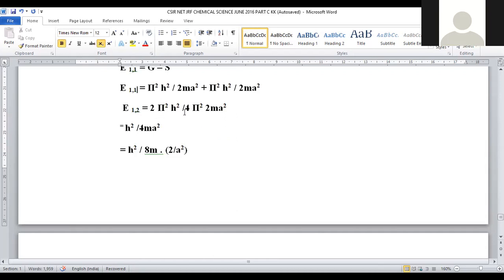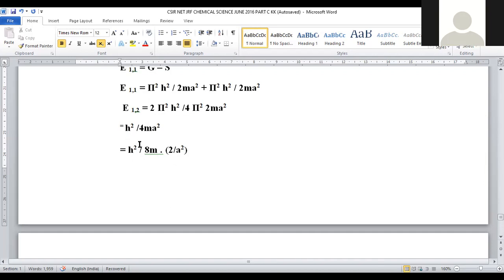For that purpose, 2 pi square h square by 4 pi square 2 m a square will be taken. What happens? 2 gets cancelled, pi square gets cancelled. What is the leftover term? h square by 4 m a square. Now, numerator and denominator are both multiplied by 2.